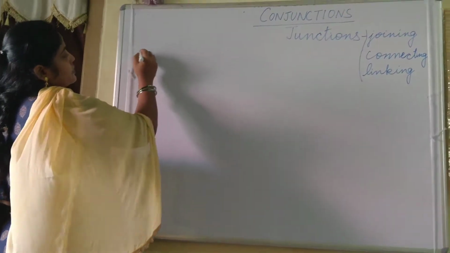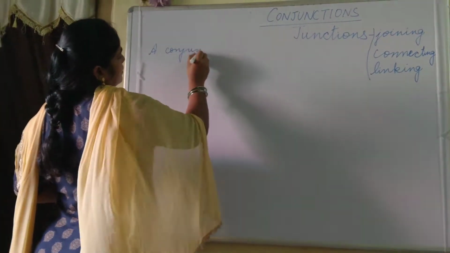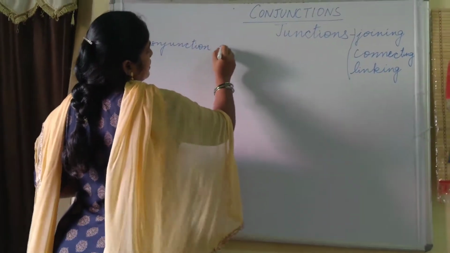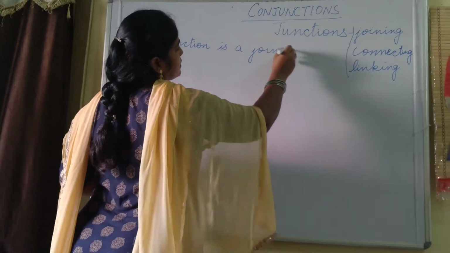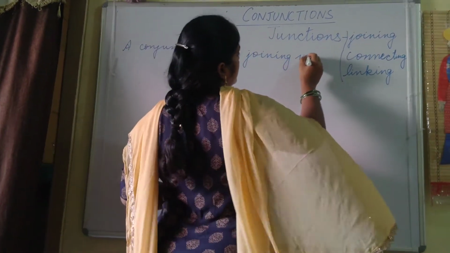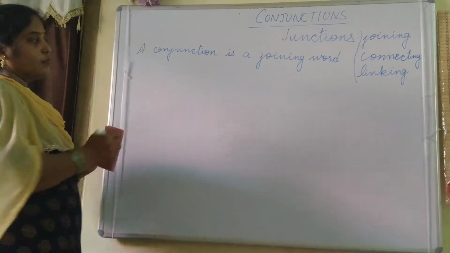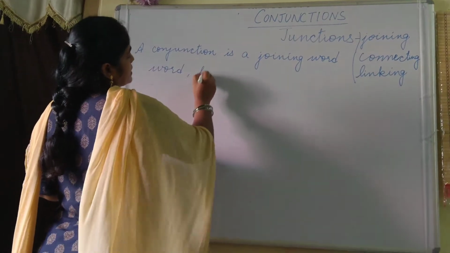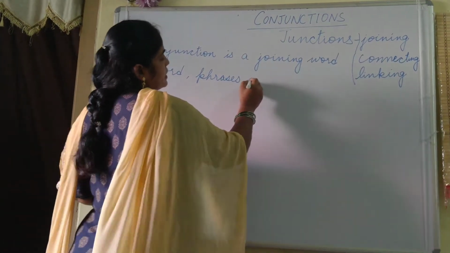What is the definition? A conjunction is a joining word. Now what does it join? It joins words, phrases, and even sentences.